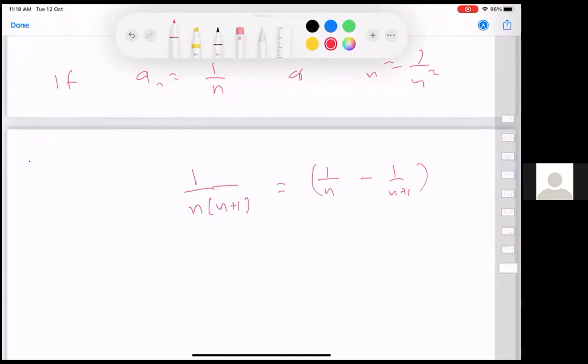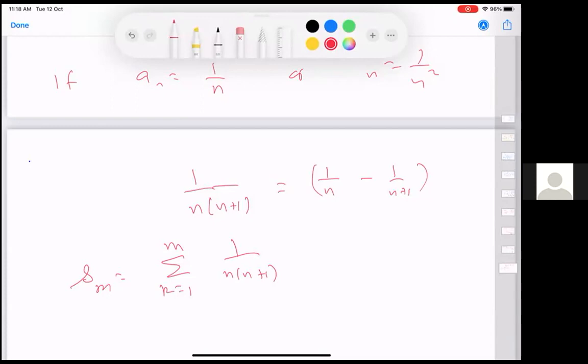And therefore, if you take Sm to be the summation k equal to 1 to m, 1 over n, n plus 1, what happens? It is this series. This is sometimes called a telescopic series, or different names are there, alternately cancelling series, whatever.